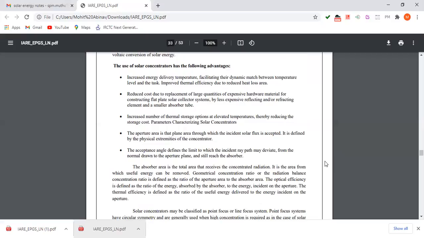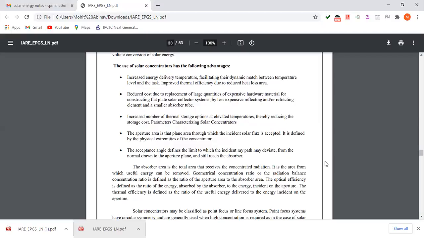Reduced cost due to replacement of large quantities of expensive hardware material for constructing flat plate solar collector systems by less expensive reflecting and/or refracting elements and a smaller absorption tube. Increased number of thermal storage options at elevated temperature, thereby reducing the storage cost.